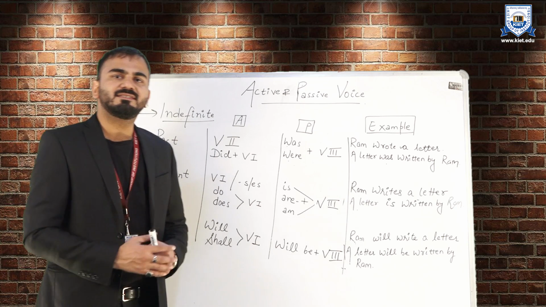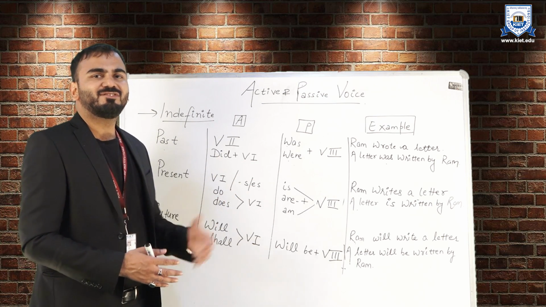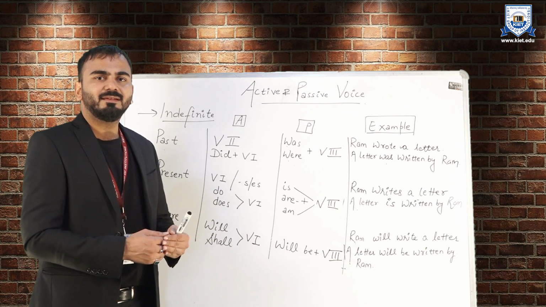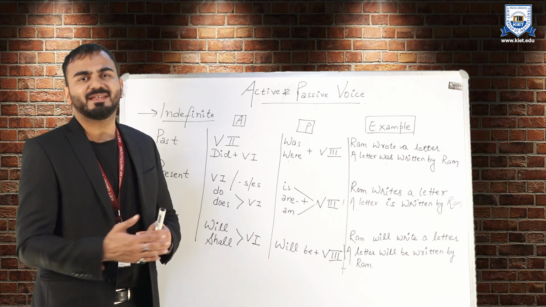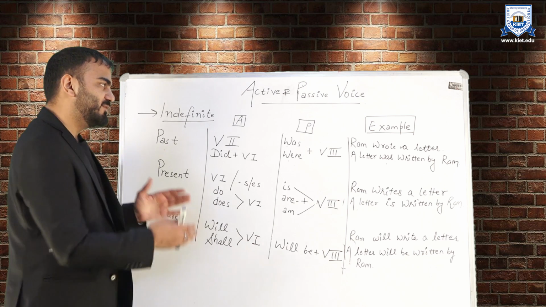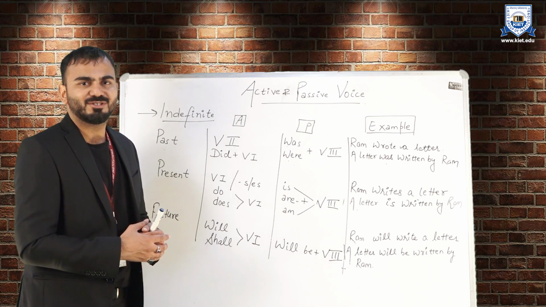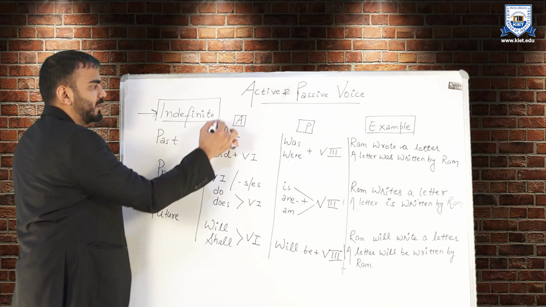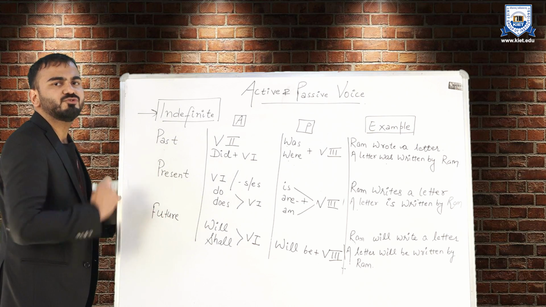So now we will understand the rule table. On this board, there is a typical structure of a rule table. Before going any further, let me tell you one thing, that out of 12 tenses, only 8 can be converted into passive. There are 4 tenses which cannot be converted. With the help of this rule table, we will understand which tenses can be converted and which cannot. Let us take the first group, which is the indefinite group. In indefinite, we have past indefinite, present indefinite, and future indefinite.